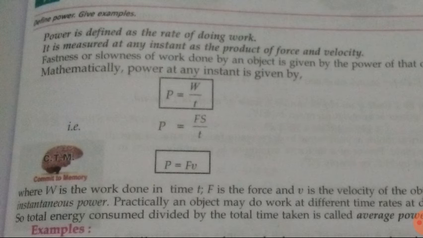So we basically have two formulas of power. First is W upon T, work upon time, and second is force into velocity, F into V.